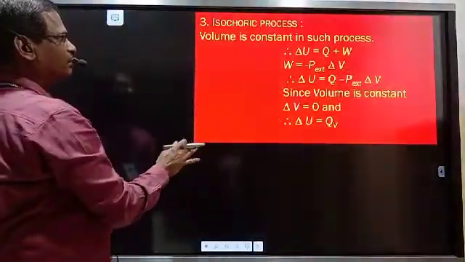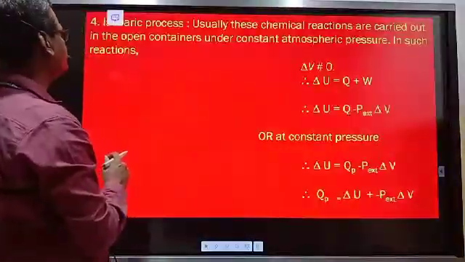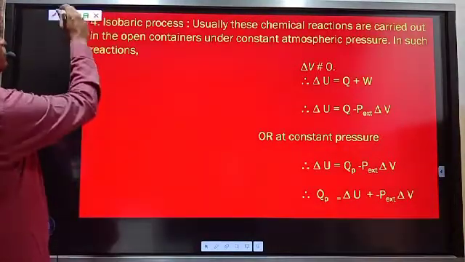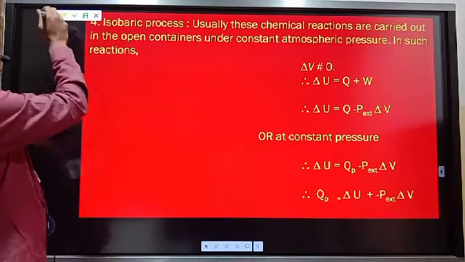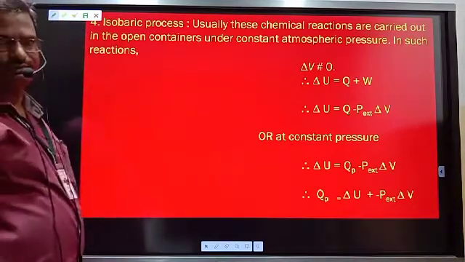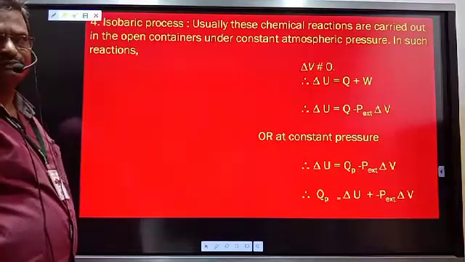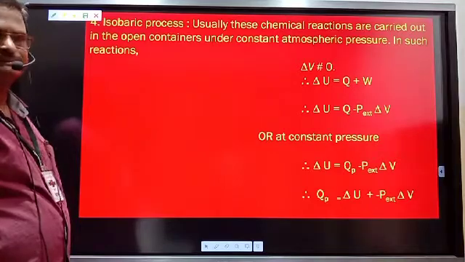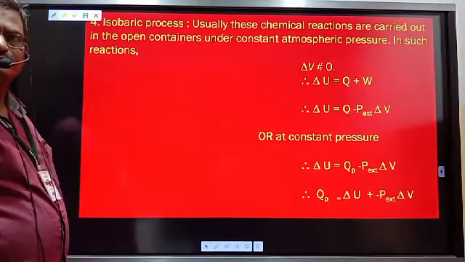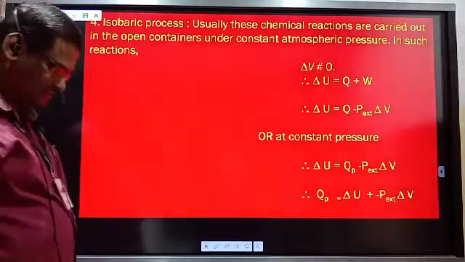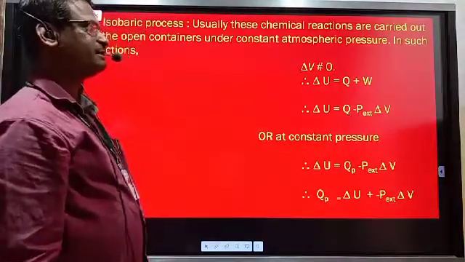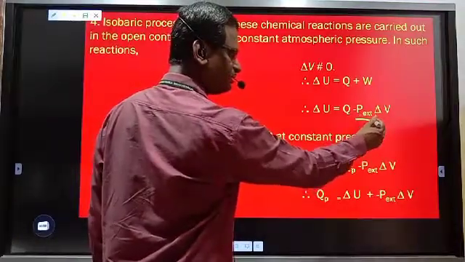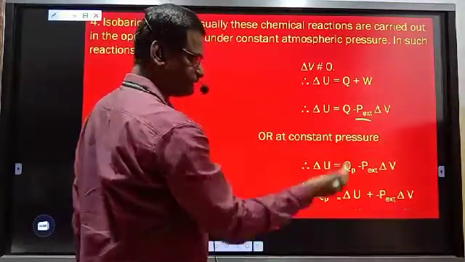And see one more process, it is the isobaric process, which is carried out at constant pressure. The processes which are carried out at constant pressure, where P1 is equal to P2, initial state pressure is equal to final state pressure. So pressure is constant, nothing change in equation takes place.